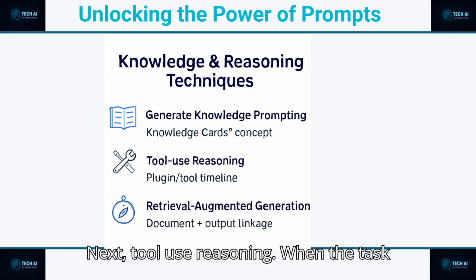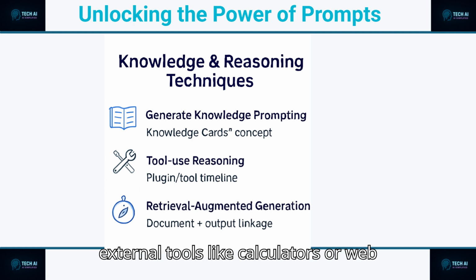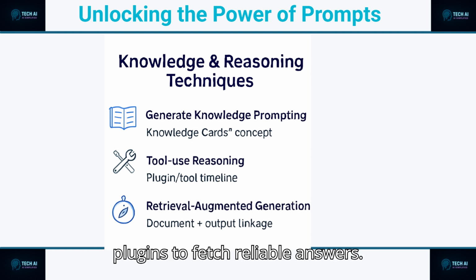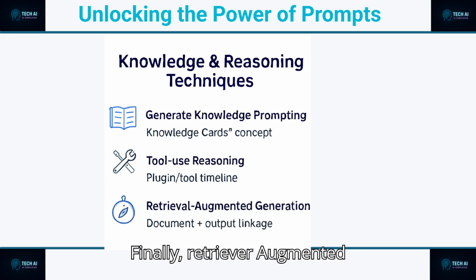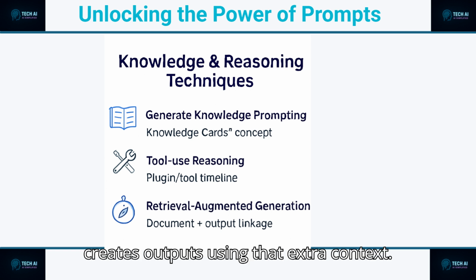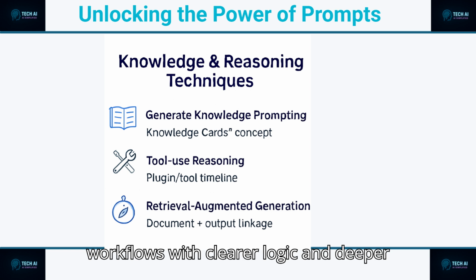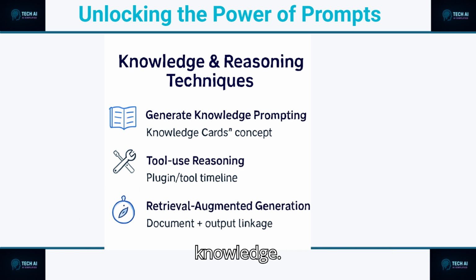Next, tool use reasoning. When the task calls for precision, the model taps into external tools, like calculators or web plugins, to fetch reliable answers. Finally, Retrieval-Augmented Generation, or RAG. The model searches documents, reads them, and creates outputs using that extra context. Together, these techniques build smarter workflows with clearer logic and deeper knowledge.